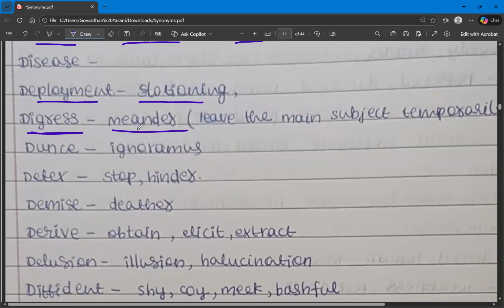And the next one is dunce. Dunce has already been covered. And what are the synonyms? Inane, simpleton, dunce, doltish, boorish, foolish. So these are all the synonyms for the word dunce. And then we have deter. Deter means stopping someone, or a deterrence. The meaning is stop or hinder.